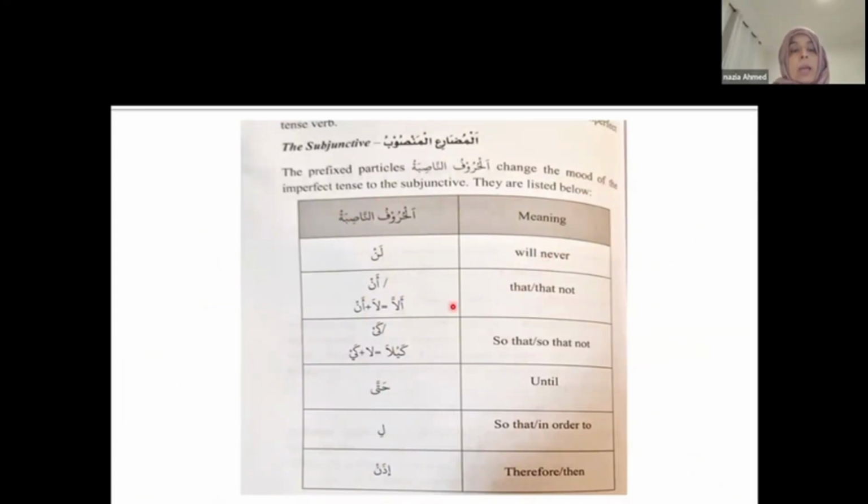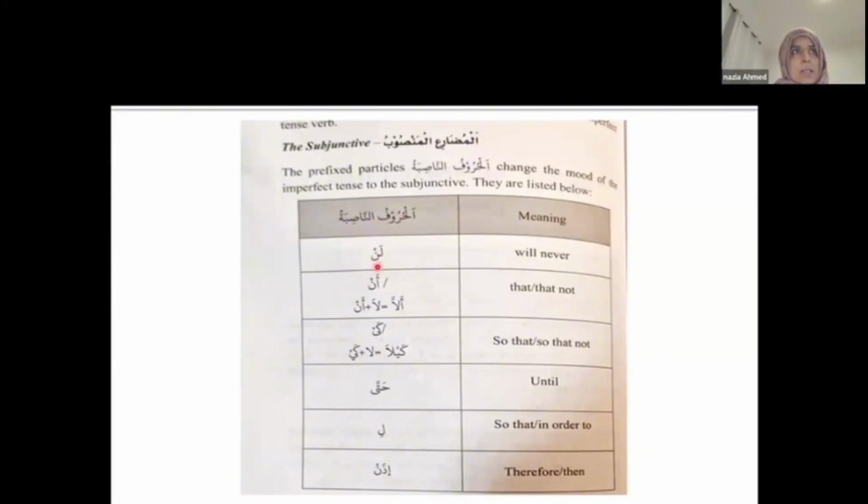They are listed below. Because these huruf change the madari into mansoob mood, we call them al-haruf nasiba, nasab, mansoob, of the same root letter.